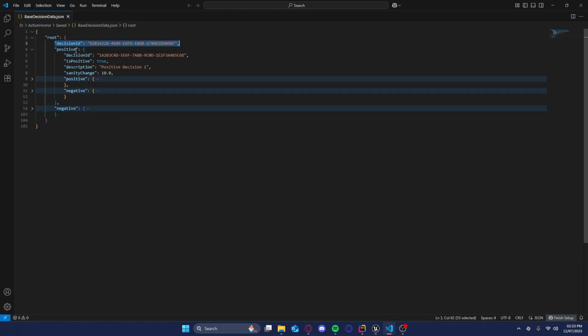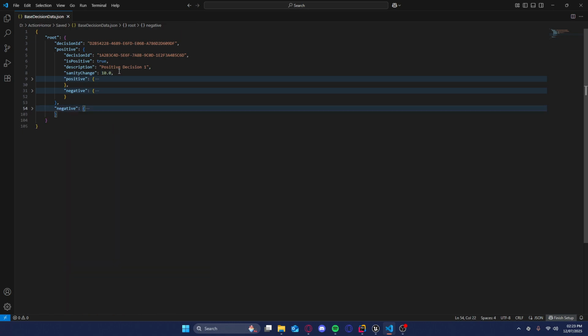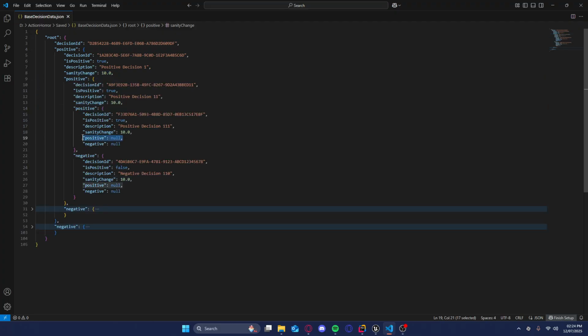And then the decision itself says whether it's positive or not. There's going to be a description, like saved girl, saved dude, and then there's going to be a sanity change. So the negative ones make you lose sanity, and the positive ones make you gain sanity, right? And then they have positive and negative decisions all the way down until it comes to null, which is going to be the last decision ever.